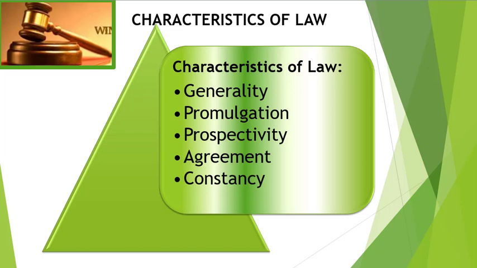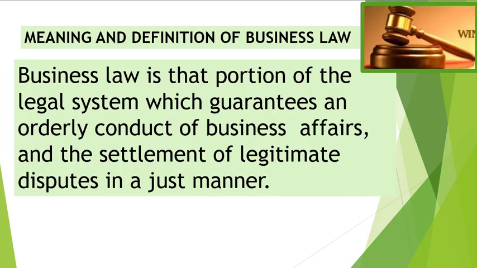Number 5. Constancy. There should be possibility to obey law. It should not demand impossibility. It should demand a higher standard from the populace. It should be accepted by at least 60% of the people, because if law is impossible to abide by, it will be subjected to ridicule. Meaning and definition of business law.